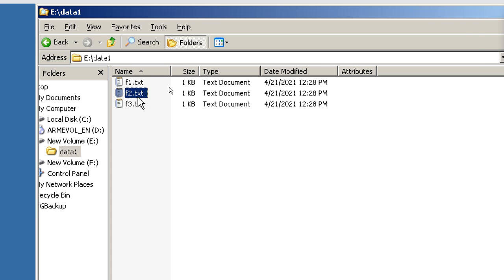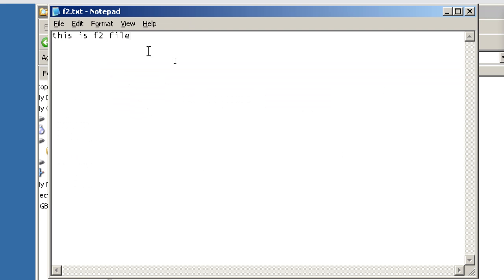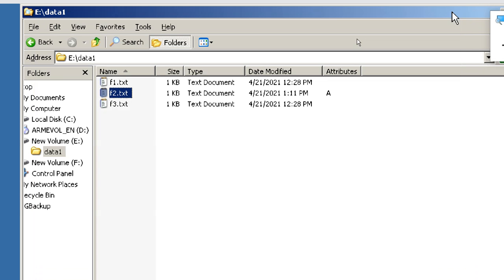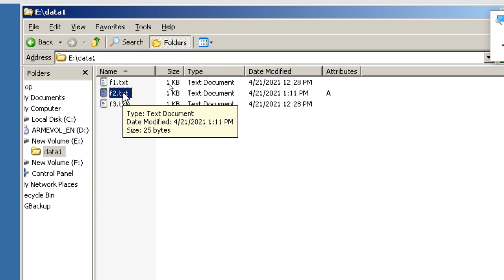Now I'm going to modify my f2, so I'm adding just a word, that's enough. So automatically, can you see, the archive attribute came, meaning if you add a line or delete a line or change some text in the file, it is set automatically.